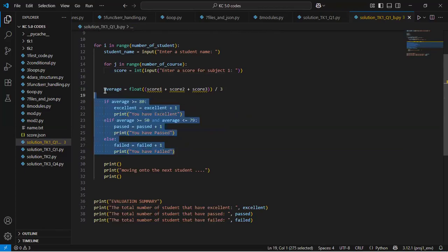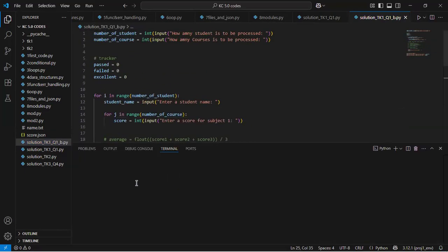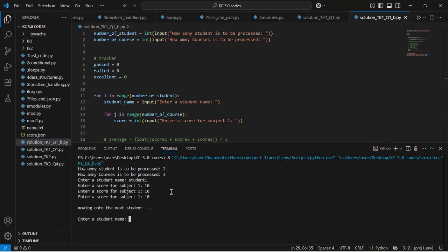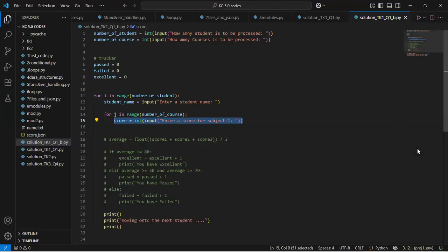If I run this code, what happens is that we ask for number of students and number of courses. So if I say 2 students and let's say 3 courses, that means for each student I should collect 3 courses, right? So I will say student one, and you see I'm asking for score for subject 1. If I say 10, it asks again for subject 1, another 10, and then another 10. And you see that it actually worked, but then we are basically repeating this thing, right? Because ideally that is what should happen. We are repeating this based on the number of times that is specified here.